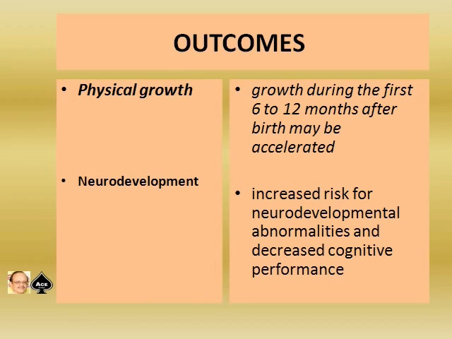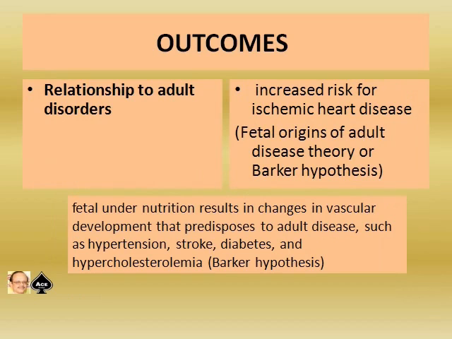What are the important outcomes of SGA babies? Regarding physical growth, during the first 6 to 12 months after birth it may be accelerated, and many of the babies have catch-up growth. Then regarding neurodevelopmental outcome, increased risk for neurodevelopmental abnormalities and decreased cognitive performance has been reported in many studies. So such babies should be under proper periodic review, and vision, hearing and motor and other milestones should be recorded periodically, and its importance should be told to the mother.